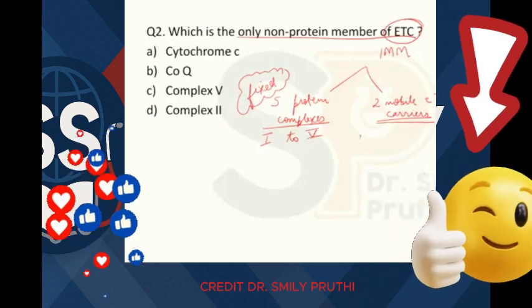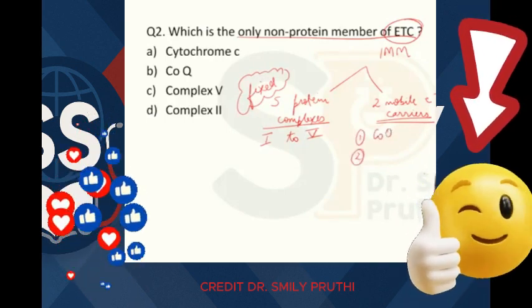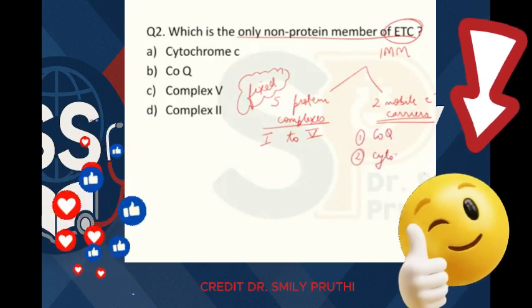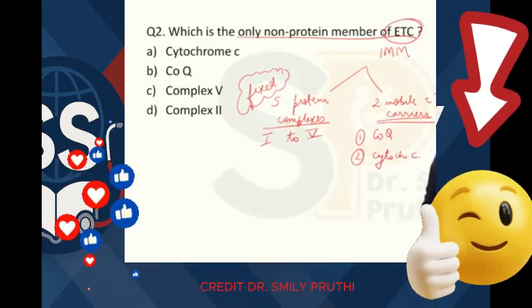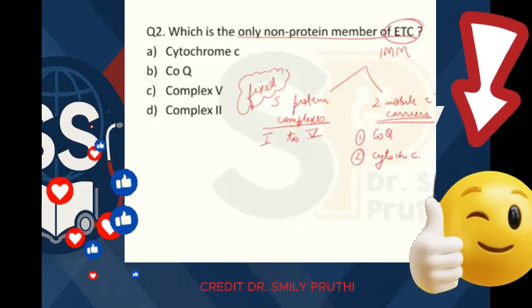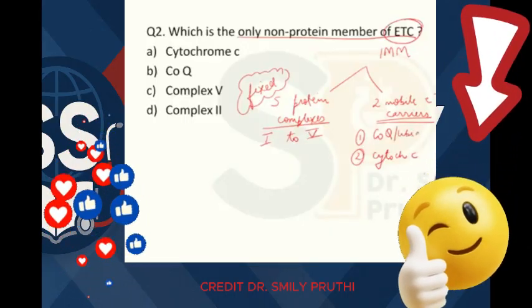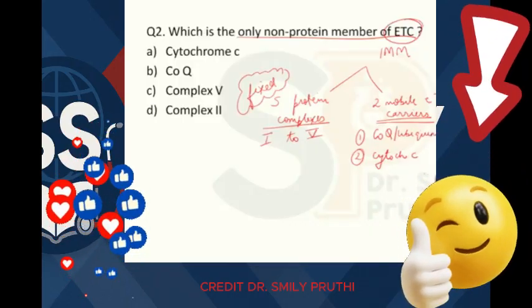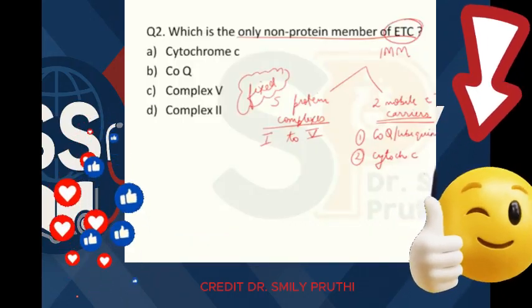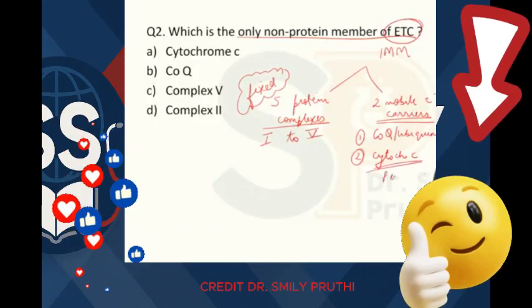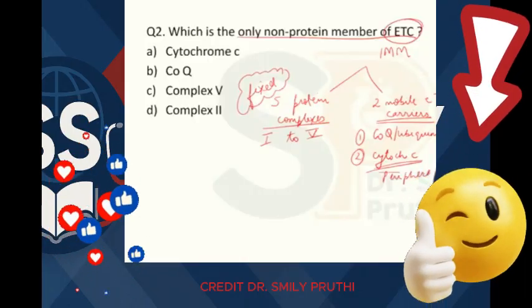And these 2 components are coenzyme Q and cytochrome C, right? So first is coenzyme Q, also known as ubiquinone. Other is cytochrome C, which is a kind of peripheral membrane protein.